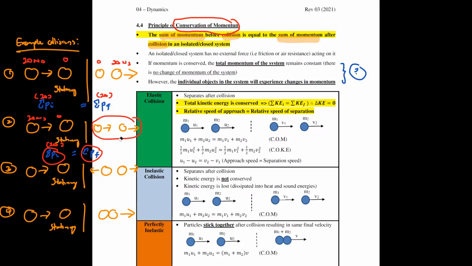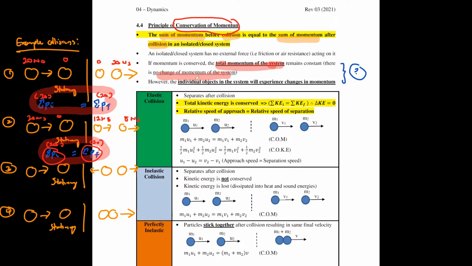So in my case here, maybe this one is 12 Newton second, and this one is 8 Newton second. These two add up together to give me back 20. Okay, so just now in the fourth statement, I said that if momentum is conserved, the total momentum of the system remains constant. There's no change in momentum of the system. It's actually referring to this.